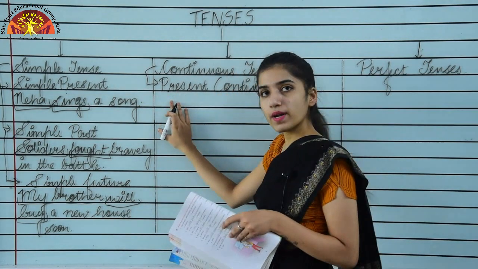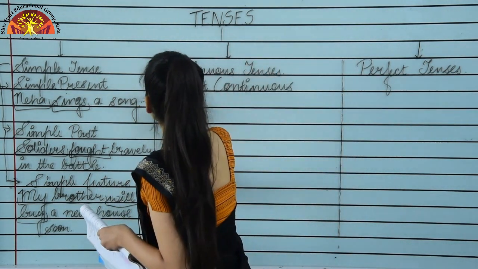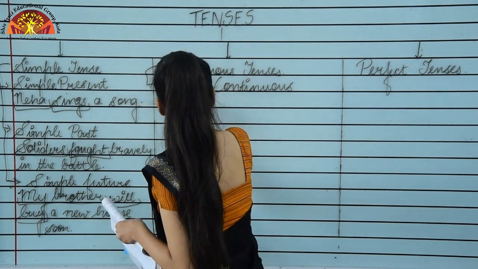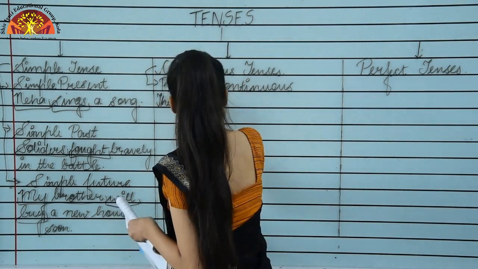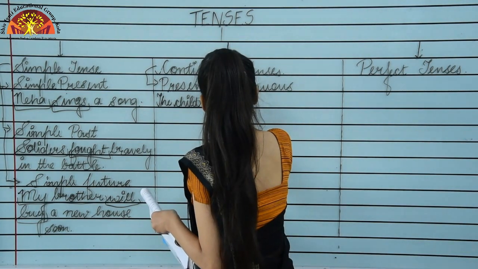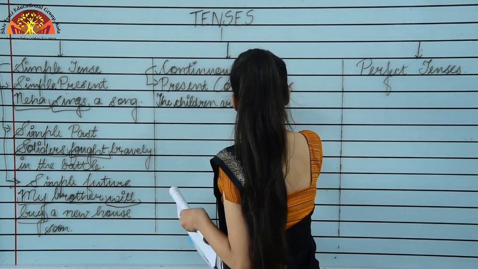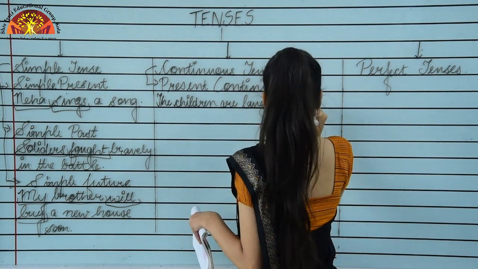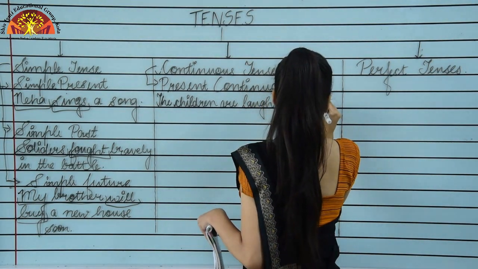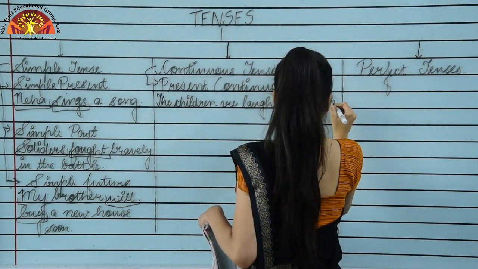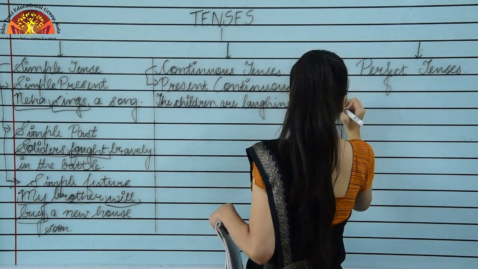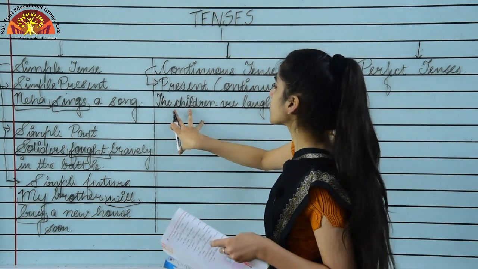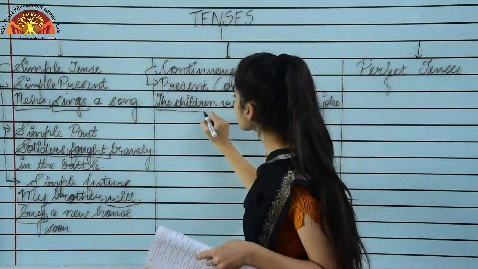Now I am taking some example. One example of present continuous tense, that is the children are laughing at the joke. Okay, so here you can see that children is what? The children is the subject.